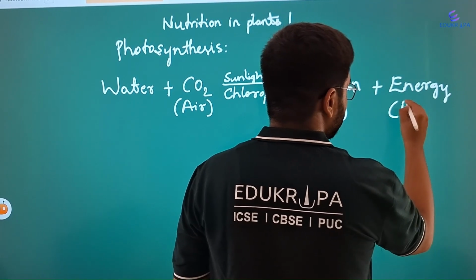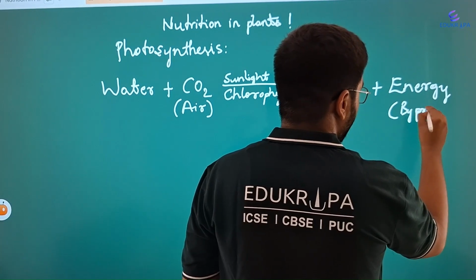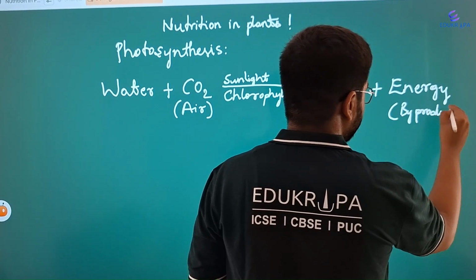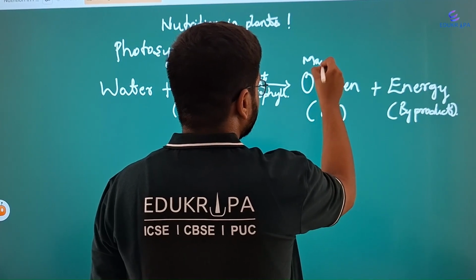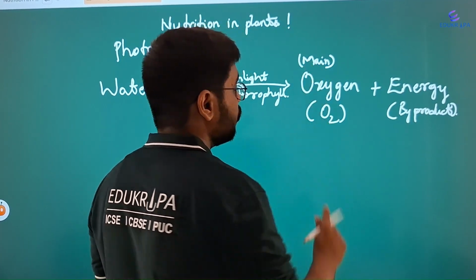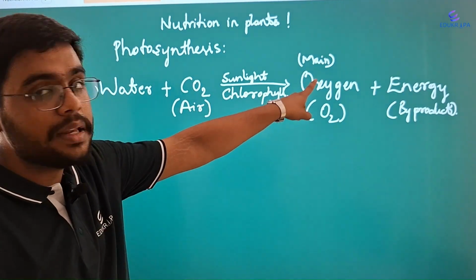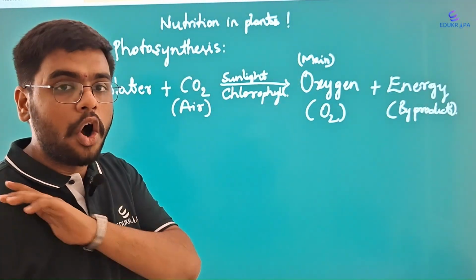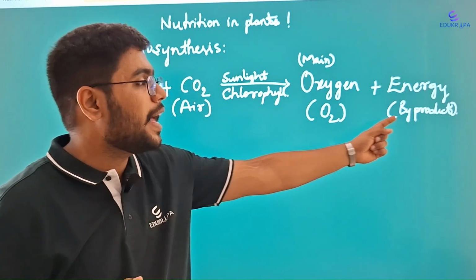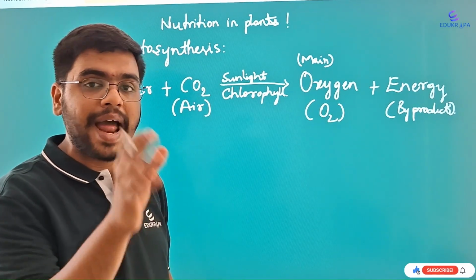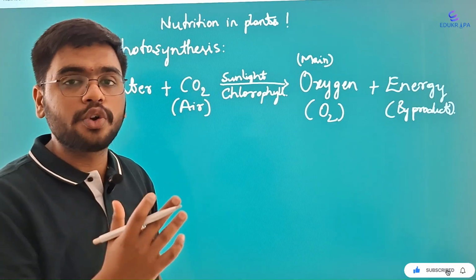Energy is the byproduct. What exactly does byproduct mean? Byproduct, this is the main. With human perspective, main product is oxygen. With all of the living organisms, all of the humans breathe is oxygen. And energy is the byproduct that the plant utilizes for itself to grow.